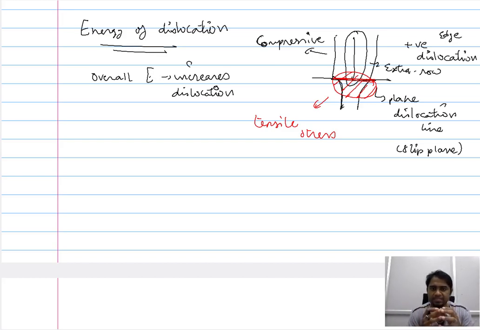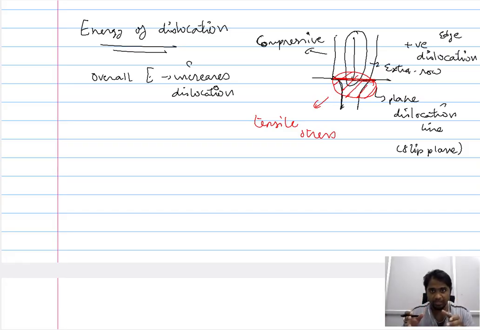Understanding these parameters will help us understand the path in which the dislocation propagates, because the dislocation should not propagate in a path wherein there is a continual increase in the energy of the system. Therefore, the propagation of the dislocation should be in the path wherein this increase is minimal. So in order to understand in which path the dislocation propagates, we need to understand the energy that is introduced by the dislocation.